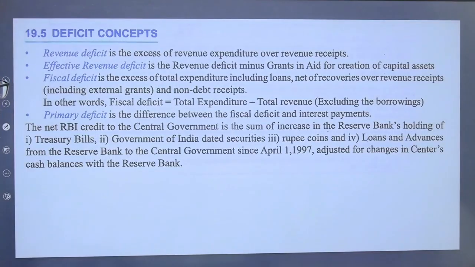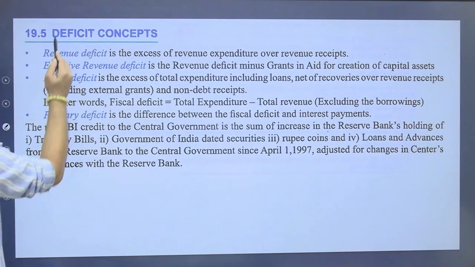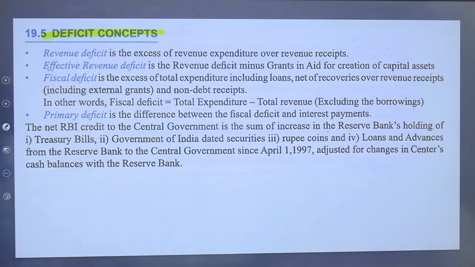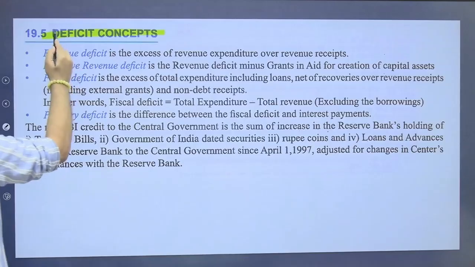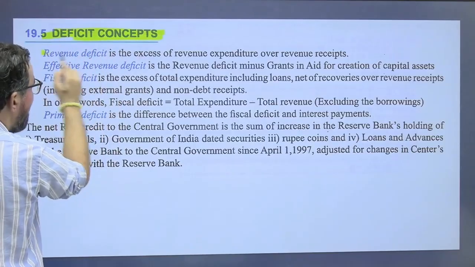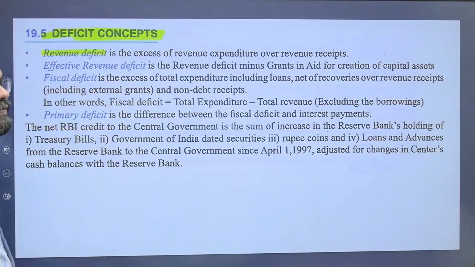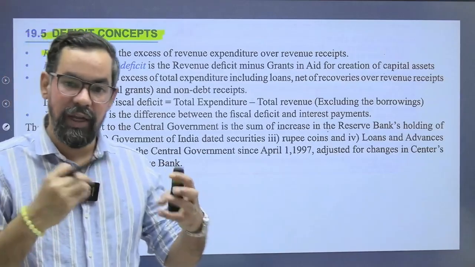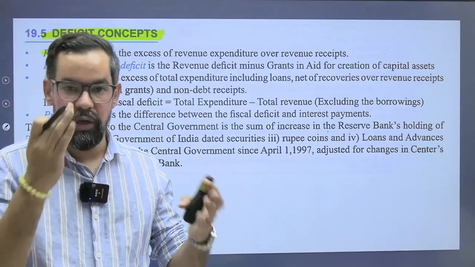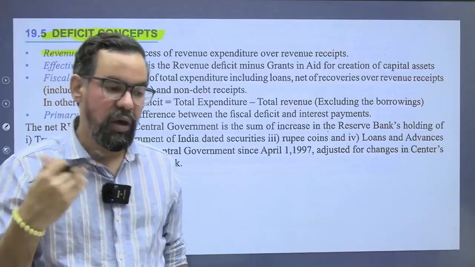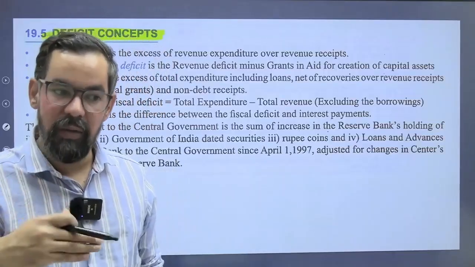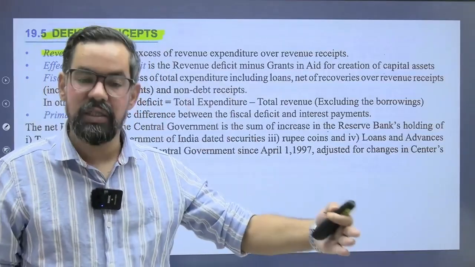Next one. Deficit, this is a bit important. This is the final subtopic which is part of your curriculum. So the deficit concept. We have revenue deficit. Revenue deficit means the difference between income and expenditures. Let's say your revenue income is 100, your revenue expenditures are 120.